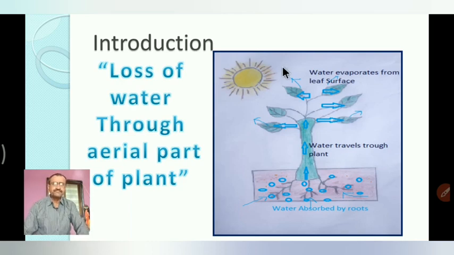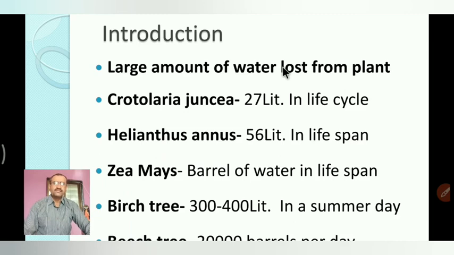Next, how much water vapor is transpired through the plant. Different plants lose a large amount of water by the process of transpiration. For example, Crotalaria juncea loses about 27 liters of water in its life cycle of 4 to 5 months.